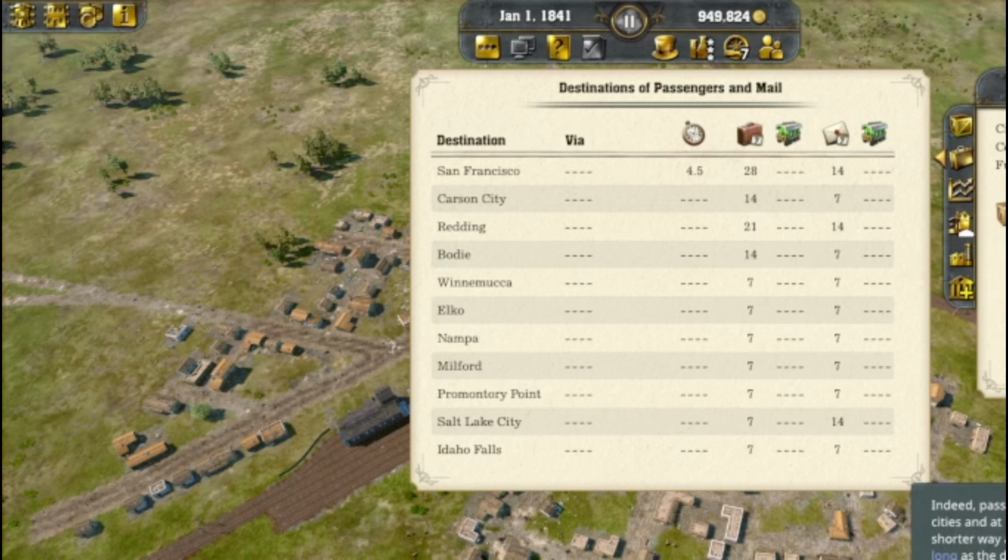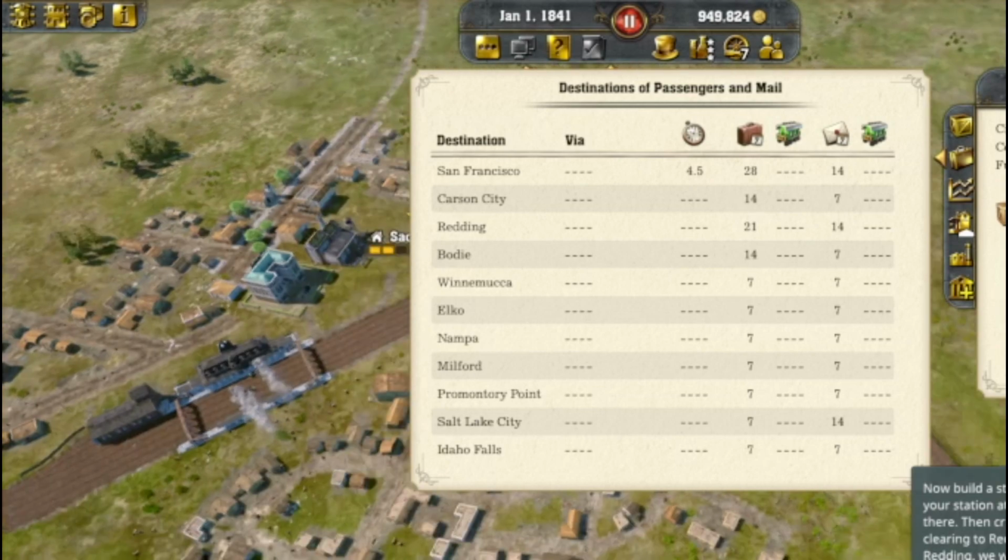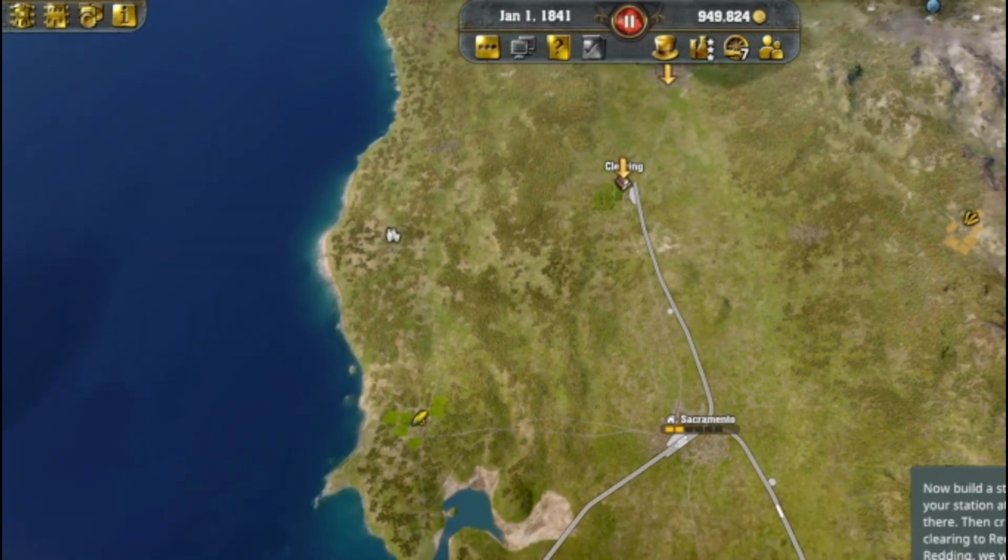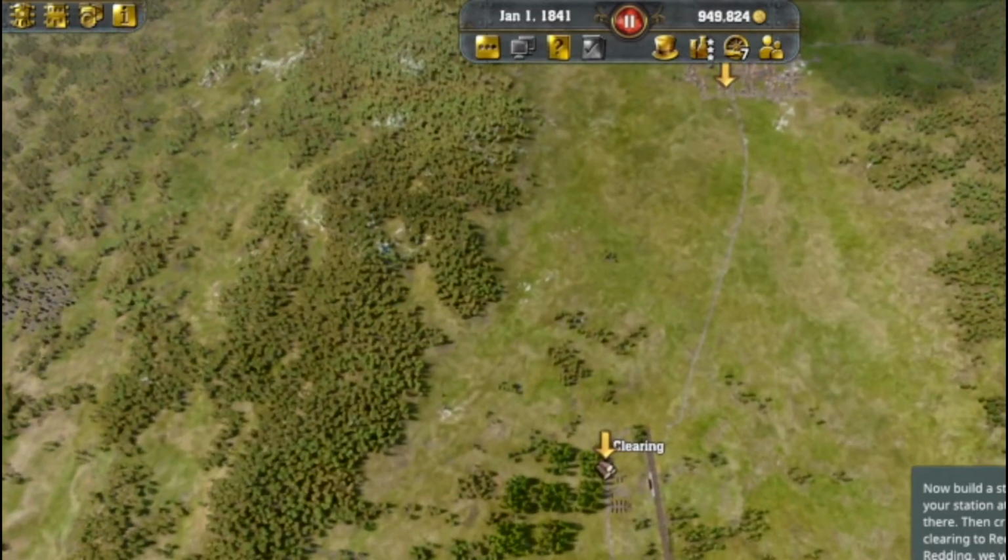Now, let's try this out. Now, build a station in Reading and connect the city to your station at the clearing. Feel free to use new tracks there. Then, create a new rail line that runs from the clearing to Reading. As soon as lumber arrives in Reading, we will continue.